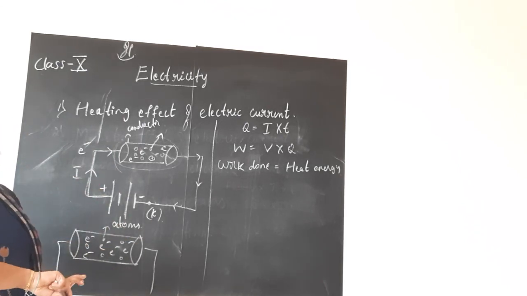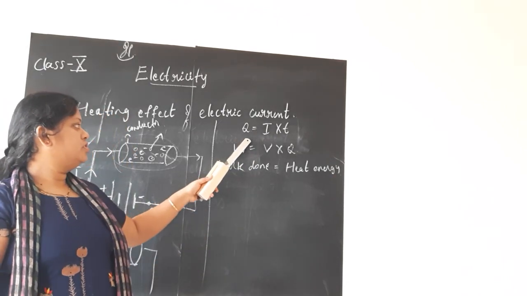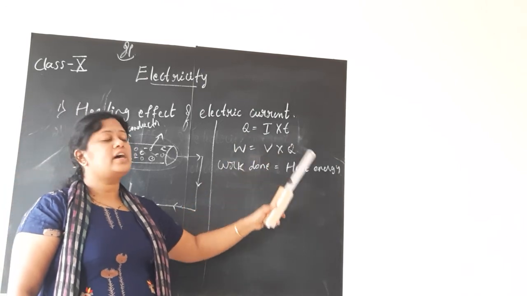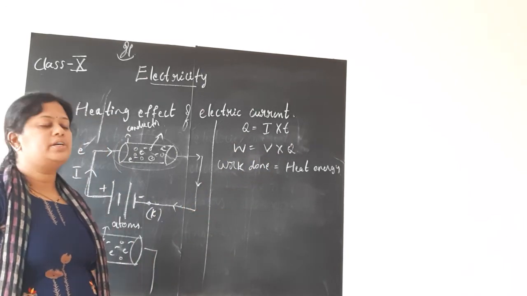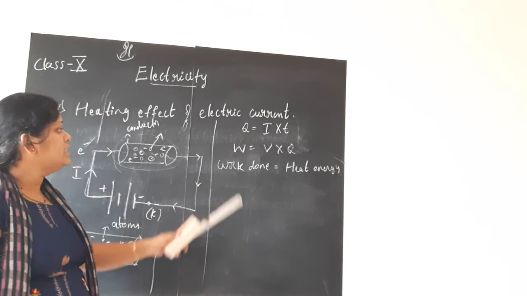Now let us derive the formula for the heating effect of electric current. We already know this formula, children. Charge Q, how do you calculate it? It is the product of current and time. Q is equal to I into T. And we know here the work done is V into Q.